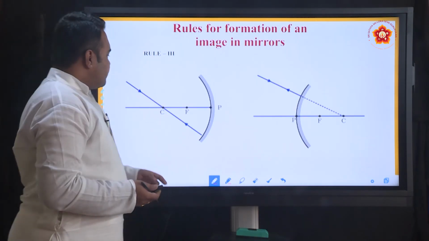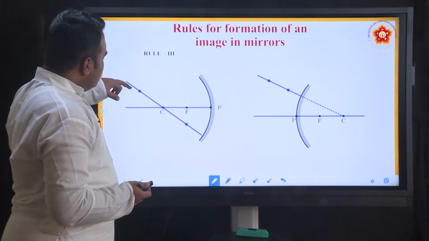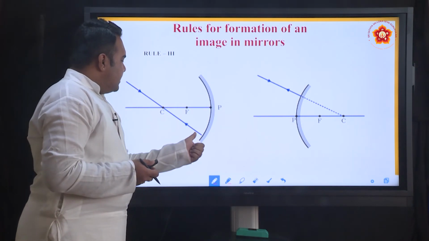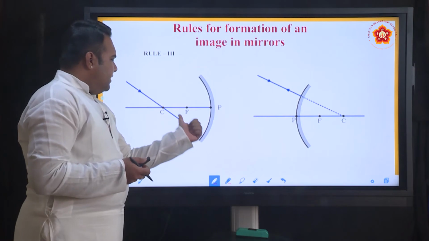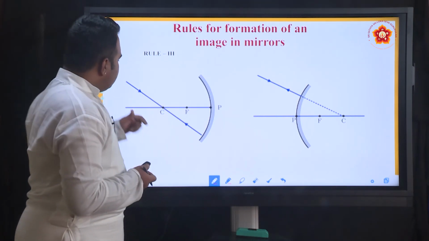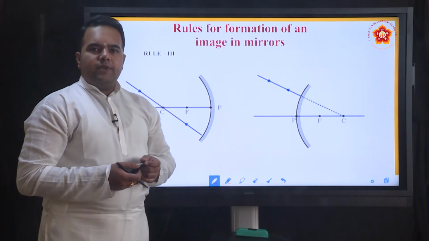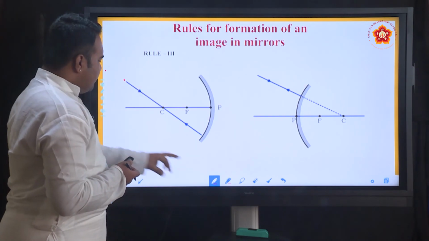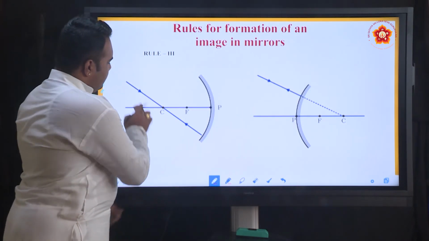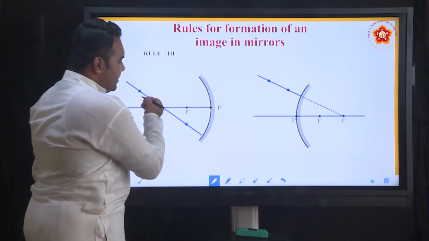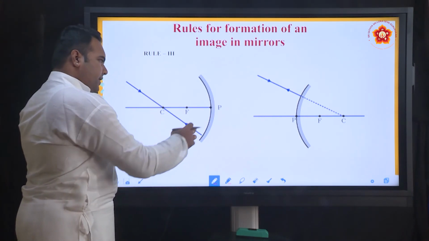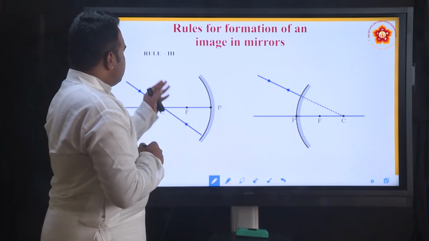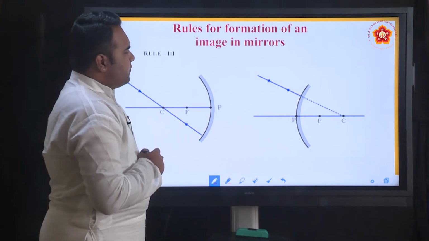Rule 3: any ray of light passing through the center of curvature of a concave mirror doesn't deviate and retraces the same path. Which means, out of the many rays of light coming from the object, this particular ray passing through the center of curvature goes undeviated after the reflection from the mirror. It is not reflected in any other direction, but goes back along the same path. So, this is rule 3 for the image formation.